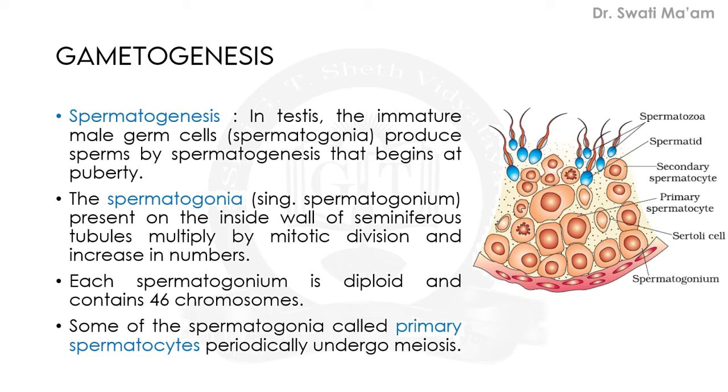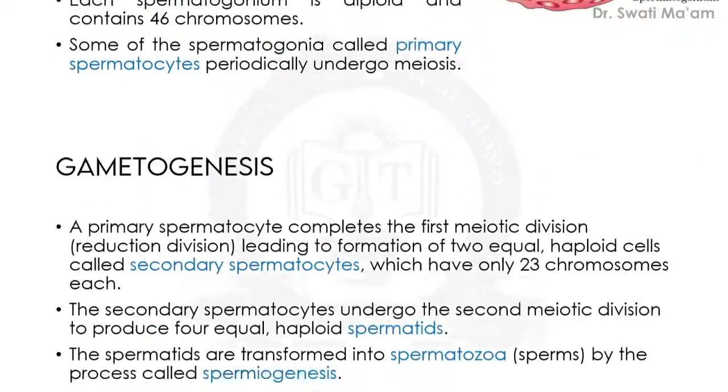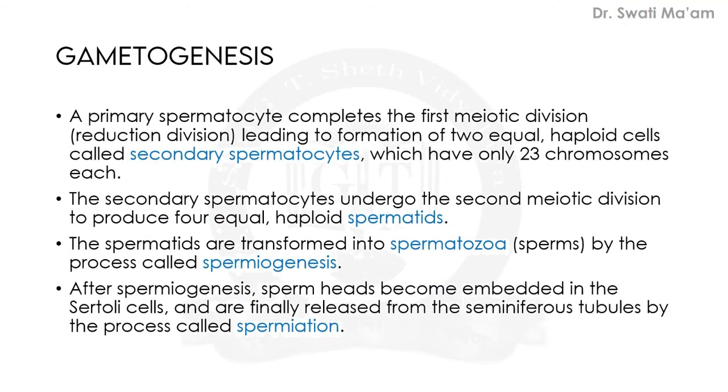Some of the spermatogonia, called primary spermatocytes, periodically undergo meiosis. So this is the primary spermatocyte, and from now onward meiosis will start. Meiosis occurs only in reproductive cells, we all know. The testis is a reproductive organ, and definitely meiosis will occur in reproductive cells.